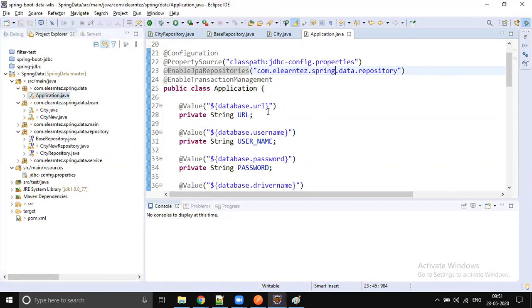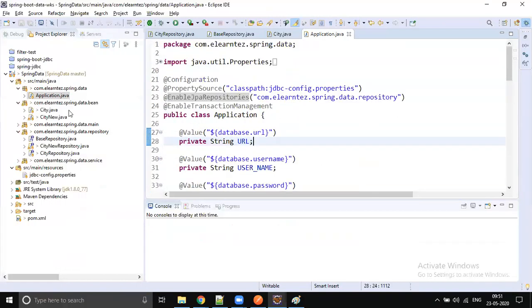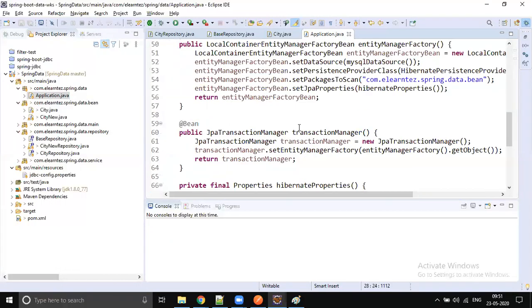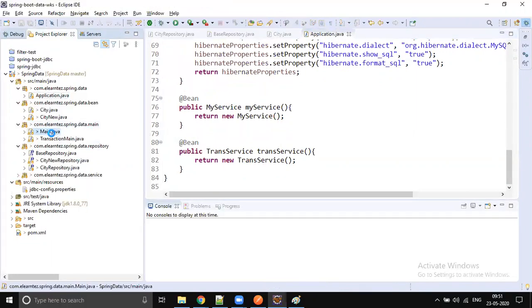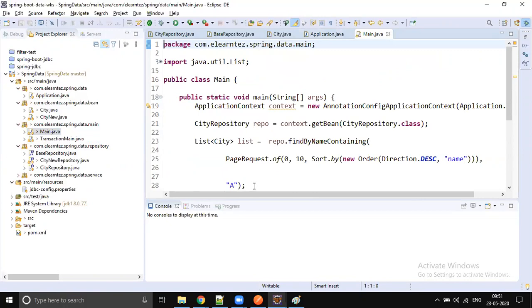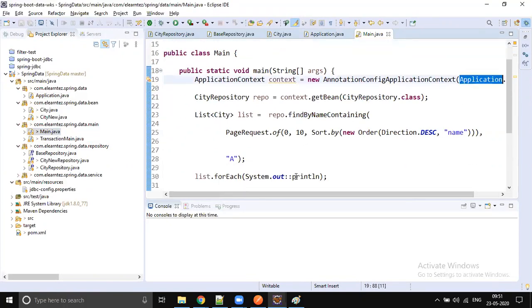Before that, let's quickly run this code and see one example. Where is the main method? Yeah, here is the main method. Without Spring Boot, you need to create an application context, pass that configuration file, get the repository, and write some code.